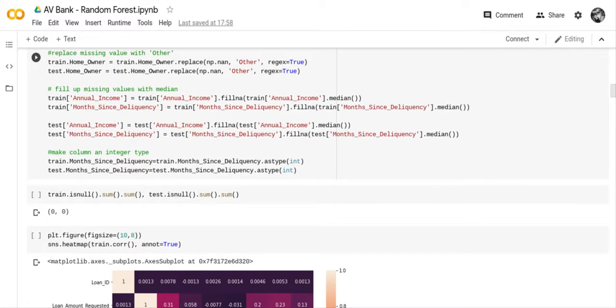And I filled up missing values with the median, and that was annual income and month since delinquency. But the thing is we don't actually know the answer to that, and that may have had an effect on making our accuracy lower. So that's one thing we'll try: take out those 3 columns, see if we can get the accuracy up.